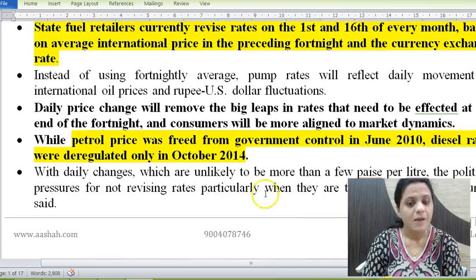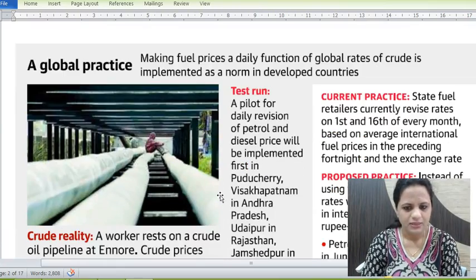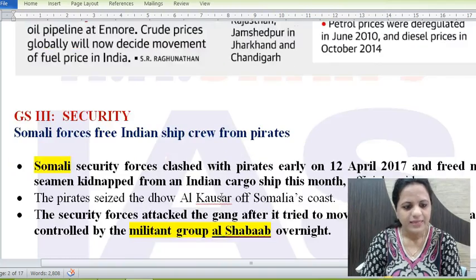So this is there. Petrol prices have been deregulated. They are free from government control since June 2010 and even diesel has been deregulated in 2014. So these are the details regarding that.